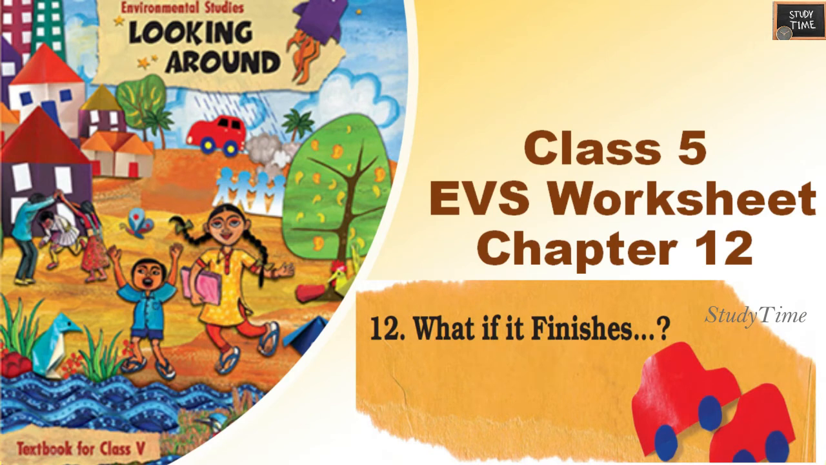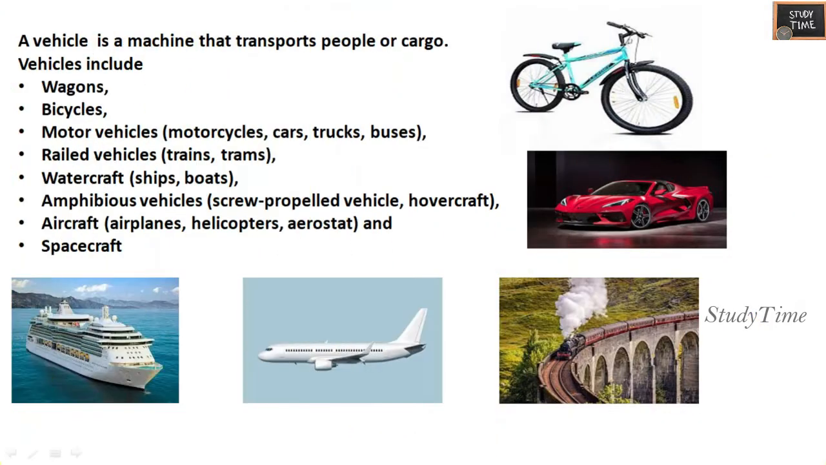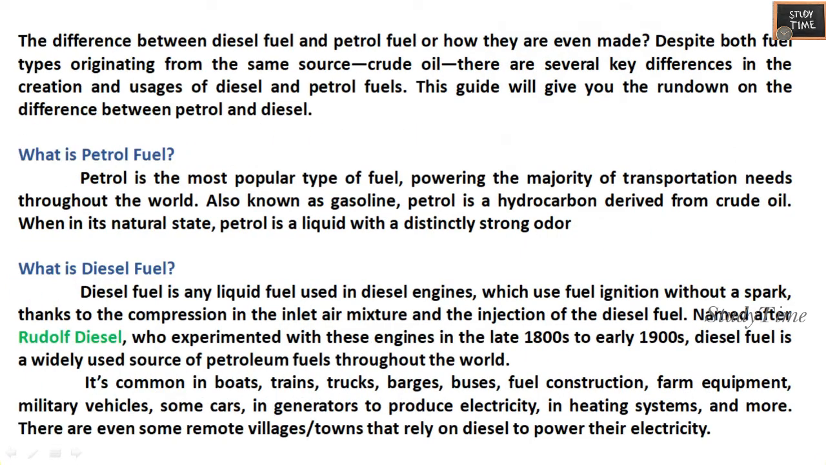In this video, we are going to see the Class 5 EVS worksheet, Chapter 12, What If It Finishes? This is a chapter explaining about fuel, vehicles, and all these things. First, we'll see a vehicle is a machine that transports people or cargo. So it can be a bicycle, motor vehicles, two-wheeler, four-wheeler, rail vehicles, trains, trams, watercraft, airplanes, helicopter. All these are vehicles. Next, we'll see fuel.